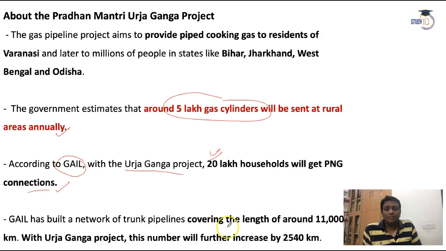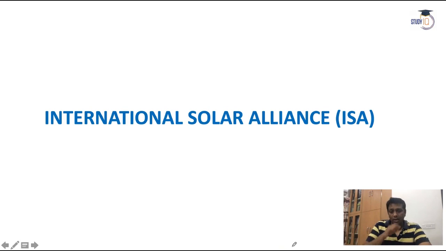And one more thing is, with the help of the Urja Ganga projects, around 11,000 kilometers of area will be covered here, and there is further information to increase the length and areas where the PNG supply will expand, to around 24,540 kilometers. So this is the overall target, guys.